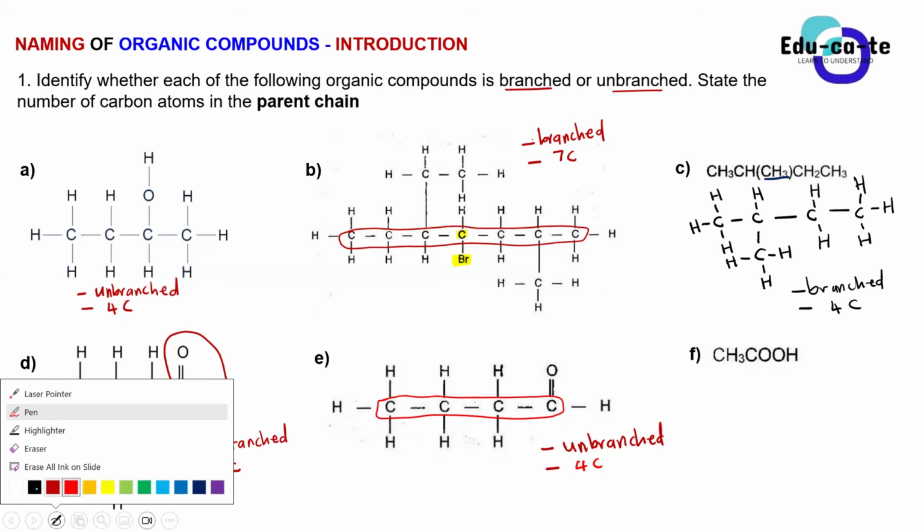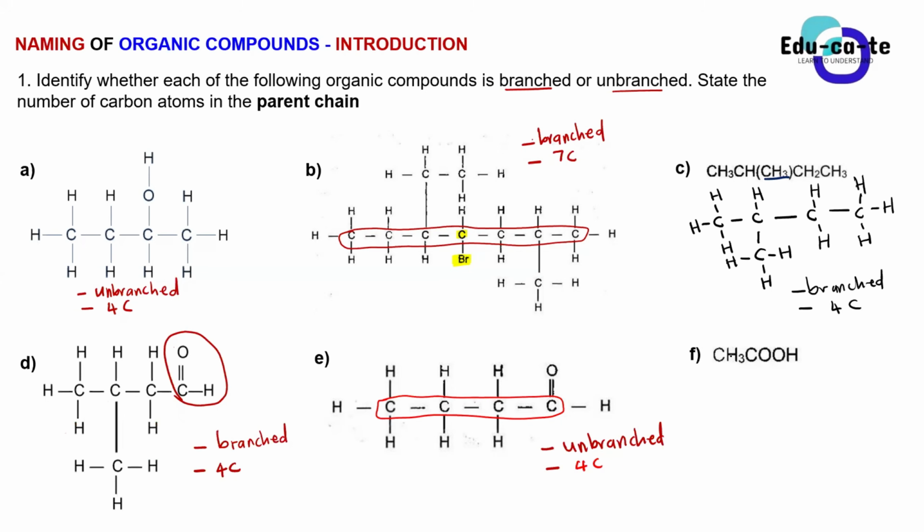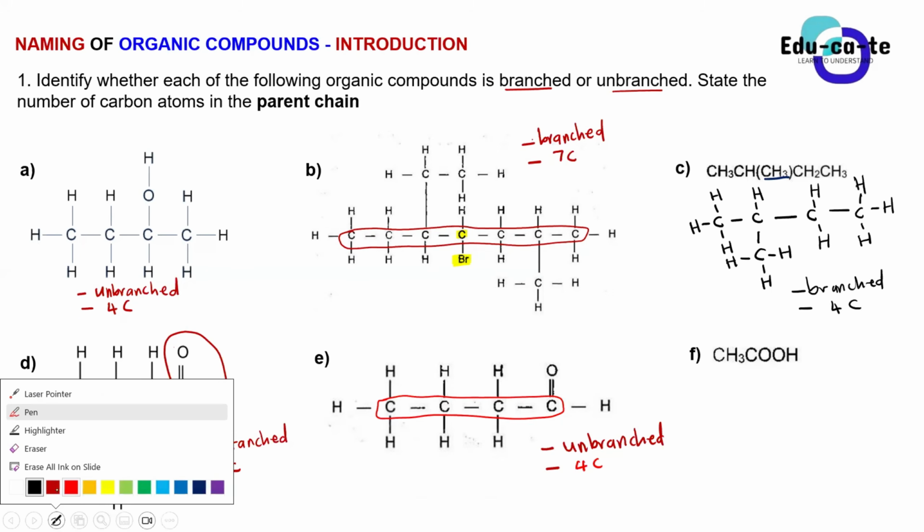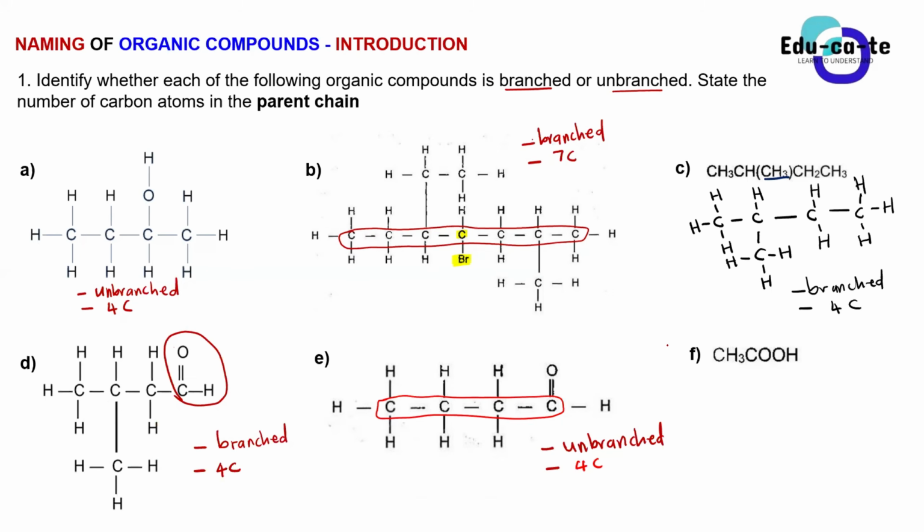Which homologous series is F? Before drawing it, what do you think the homologous series is going to be there? Without drawing compound F, it's going to be a carboxylic acid, yes. How did you recognize, Lihotle? Tell them, how do you recognize that this is a carboxylic acid just from the condensed formula without drawing? COOH. Yes, the functional group in a condensed formula of a carboxylic acid is COOH.